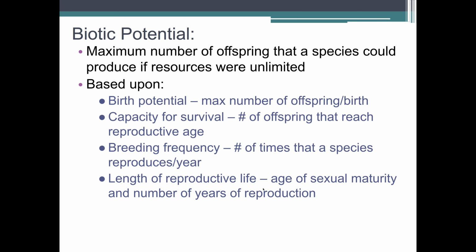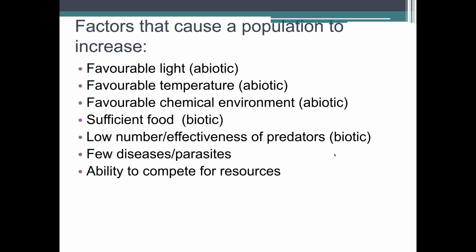And then the length of reproductive life, so the age of sexual maturity and the number of years of reproduction. How long can those that are having babies actually continue to reproduce?